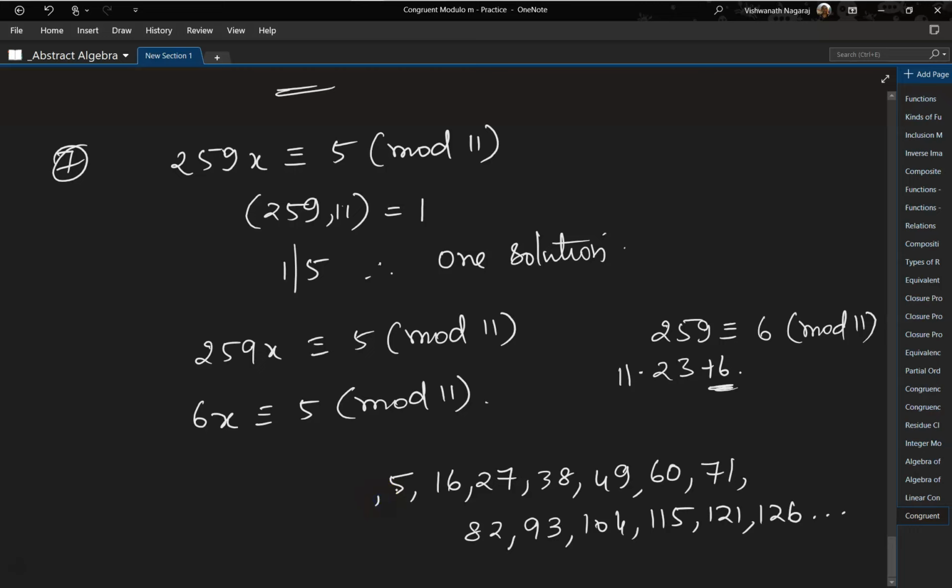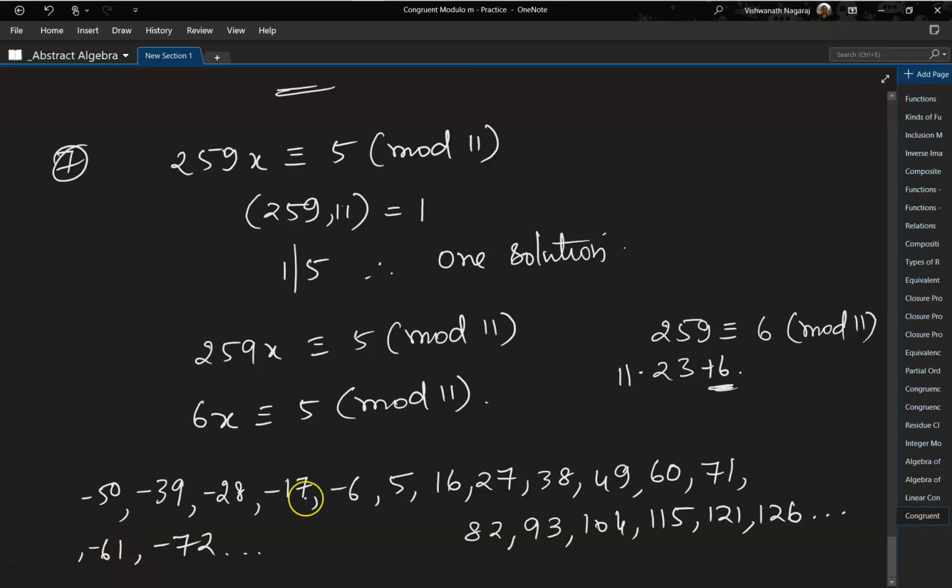Similarly, backwards if we go, minus 6, minus 17, minus 28, minus 39, minus 50, and it will keep going, minus 61 and minus 72. Okay, and it will go on.